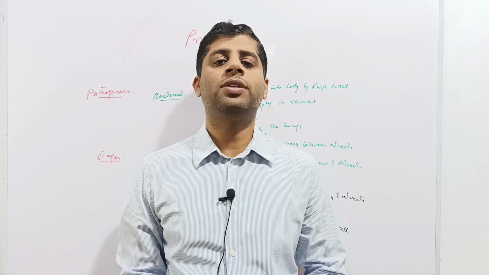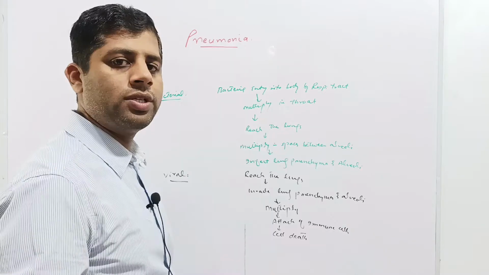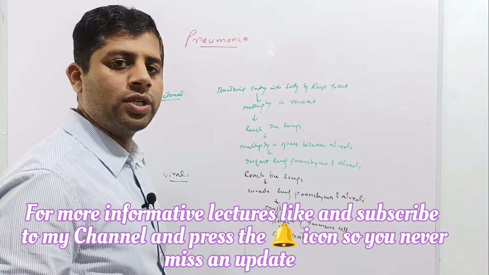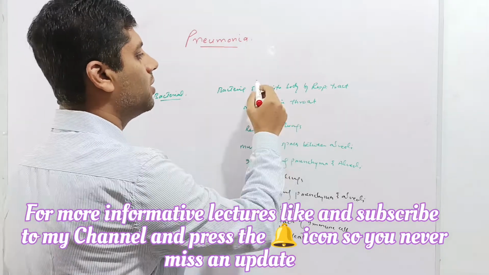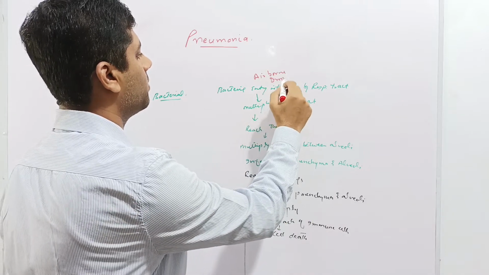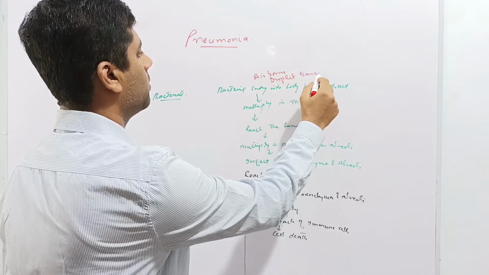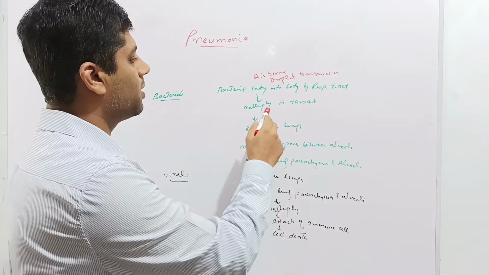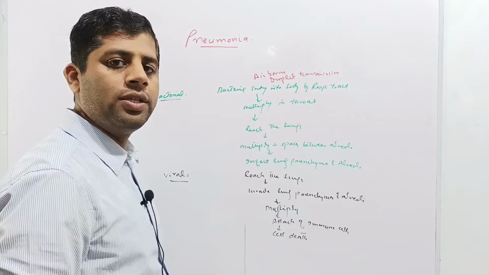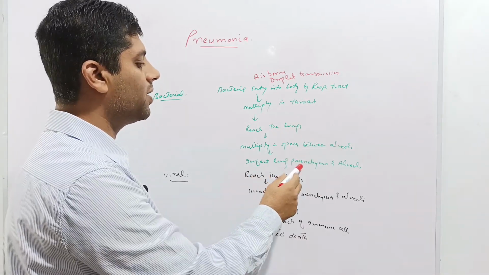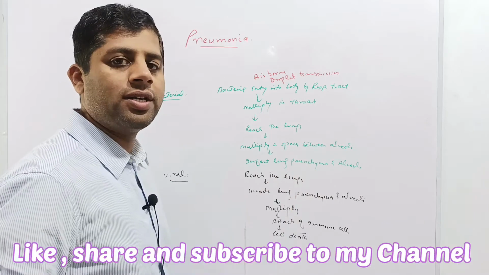Pathogenesis means the developmental stages of the infection or disease. Here we will discuss the separate pathogenesis of bacterial as well as viral pneumonia. In case of bacterial pneumonia, the bacteria enter the body through the respiratory tract, and its route of transmission is airborne or droplet transmission. The bacteria enter the body, multiply in the throat and reach the lungs. In the lungs, the bacteria start multiplication in the spaces between the alveoli and infect the lung parenchyma as well as the alveoli and cause their inflammation.